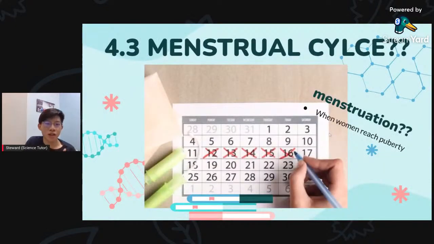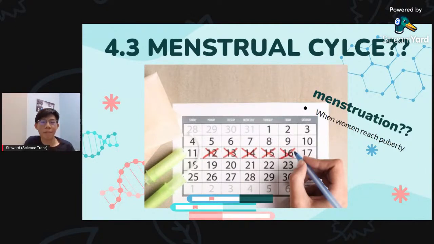Moving on, we'll be learning about the menstrual cycle. I think most males struggle with this part because we don't experience it, and it's quite hard for us to figure out. So I will explain it in detail so you can have a better understanding. For the females, if you don't understand either, never mind, you can pay attention too. I will explain this in more detail.